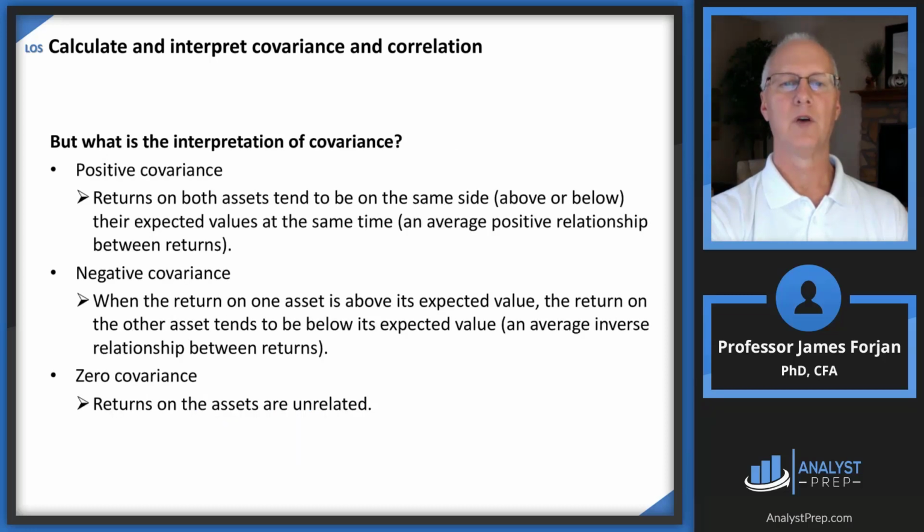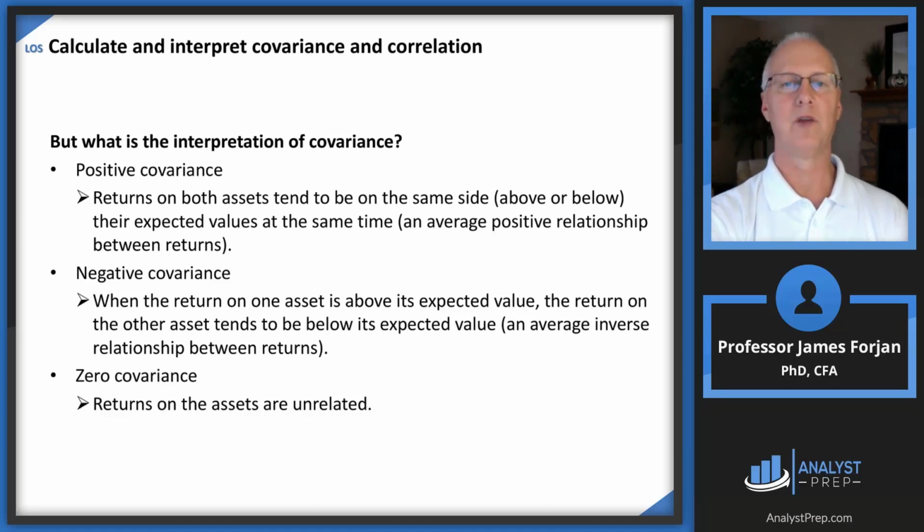So how do we interpret covariance? Covariance, as a random variable, could take on almost any value. But positive covariance means that the returns move together. The random variables move together. So if one variable goes up by 10%, then the other variable is going to go up. Maybe it'll go up by 3%, maybe it'll go up by 14%, but it's still going to go up. The opposite is true with a negative covariance. That means that if one goes up by, let's say, 10%, the other one is going to go down. Maybe down by 3% or down by 14%. We don't know what that number is, but we know that it's going to be an indirect relationship.